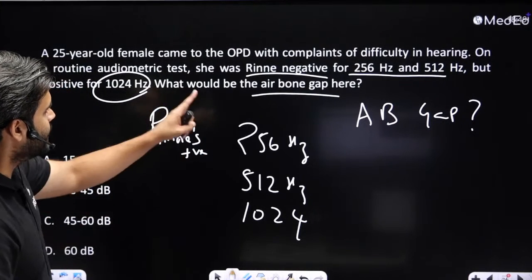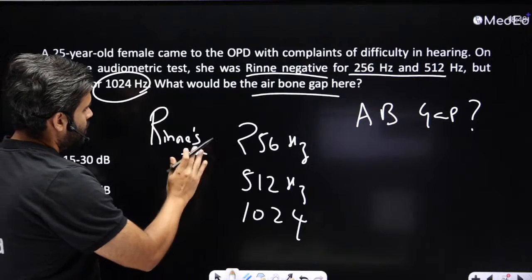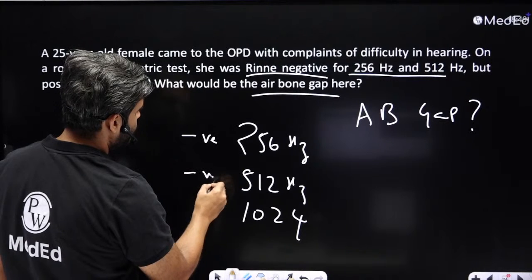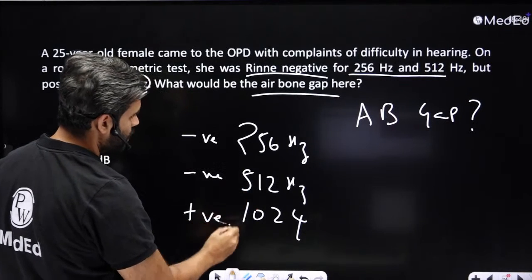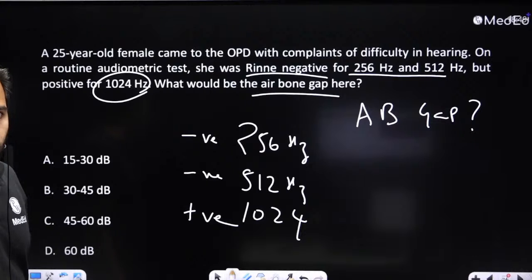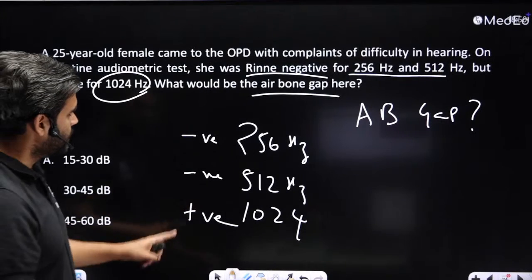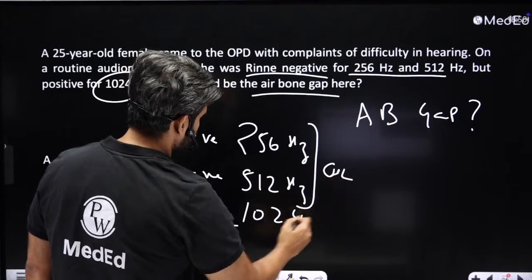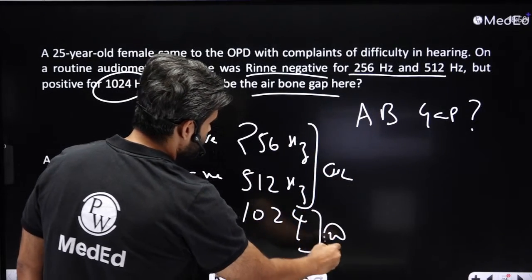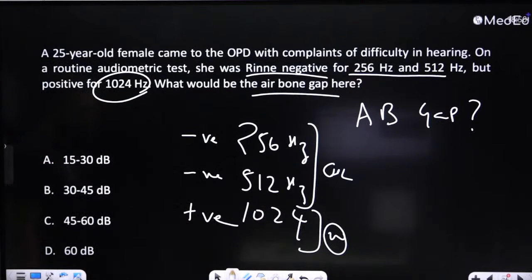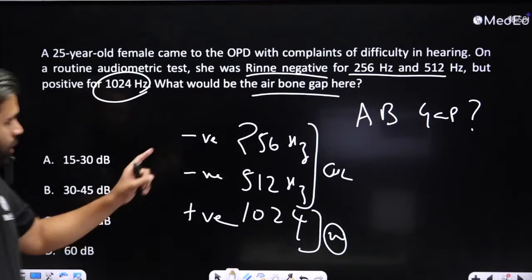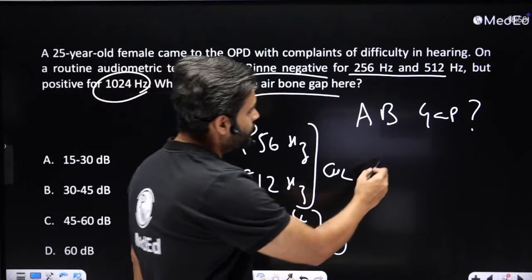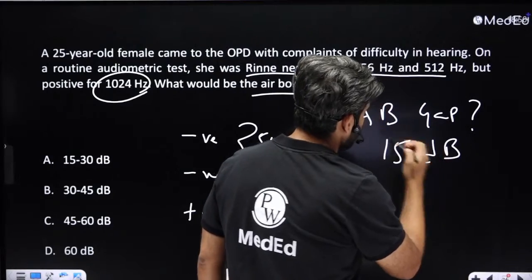Okay, so here it is saying it is Rinne negative. It is saying it is negative for 256, negative for 512, but positive for 1024. What does this mean? Here, in these two frequencies, there is some conductive hearing loss, but at 1024 it is normal. Okay, so what does that mean? The air-bone gap: for every jump of the frequency of the tuning fork, there is roughly a 15 decibel air-bone gap.